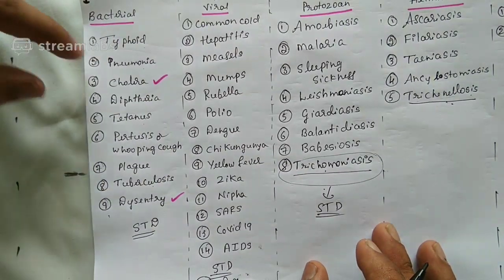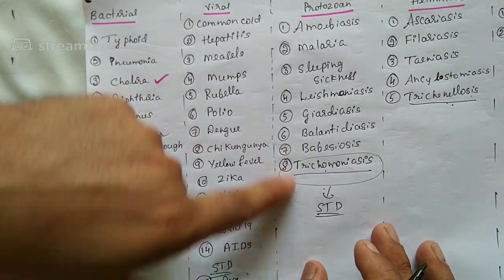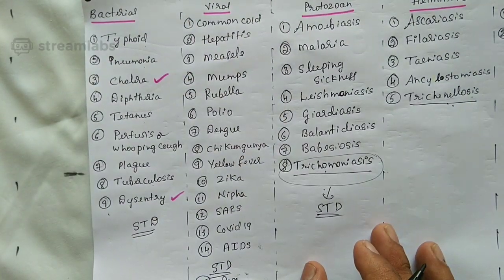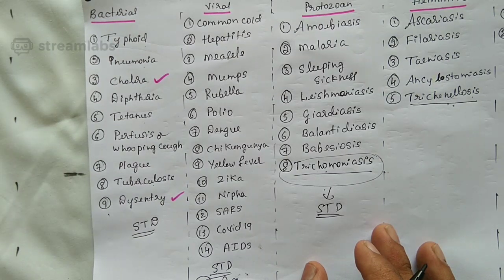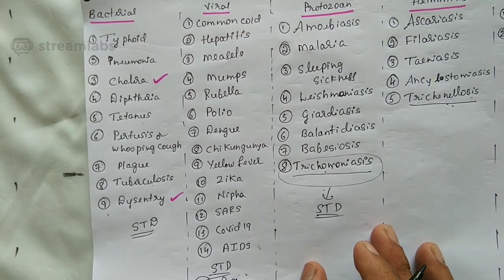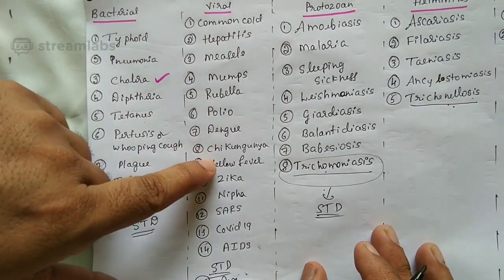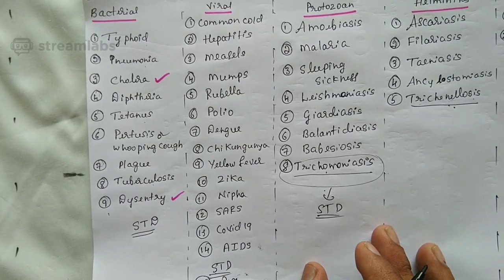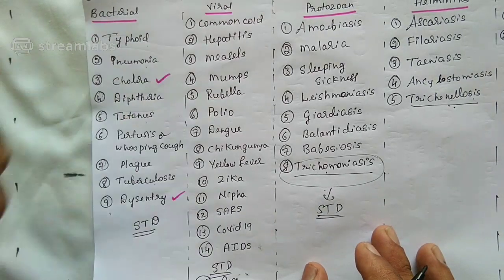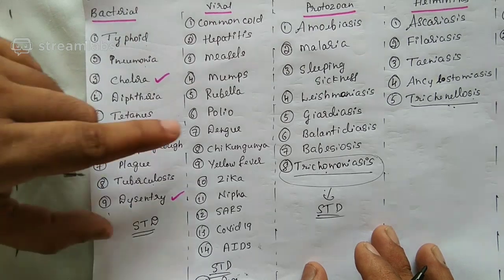Please remember, among these many diseases, they may ask many diseases together. They may ask, which diseases, or how many diseases are transmitted by mosquitoes? Can you guess? Yes, dengue, chikungunya, yellow fever, and Zika. Which is transmitted by dogs? Yes, that is rabies. Which is called infantile paralysis? Polio. Breakbone disease? Dengue.